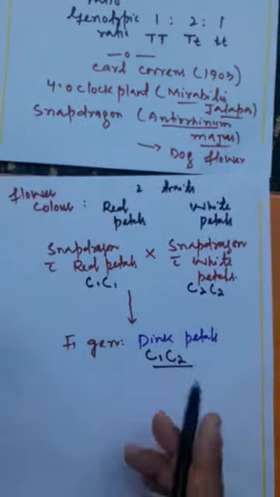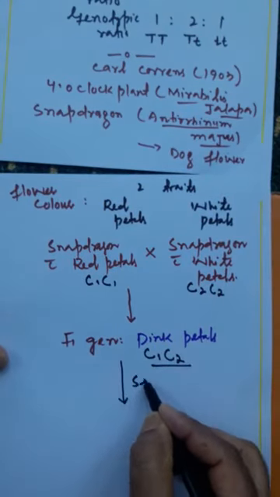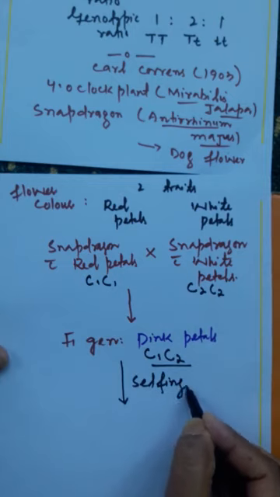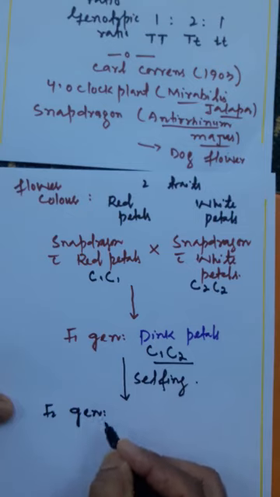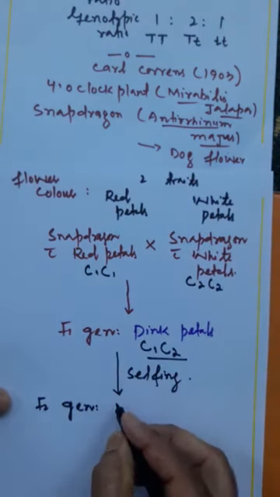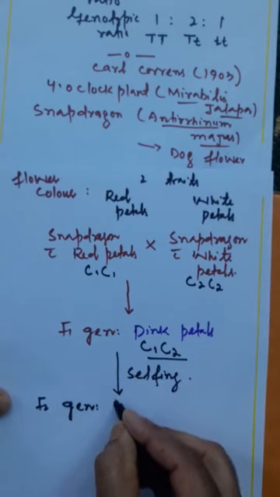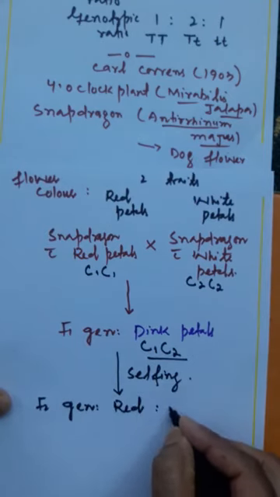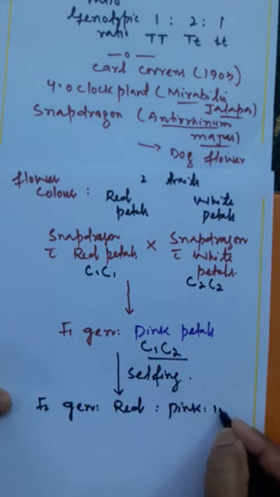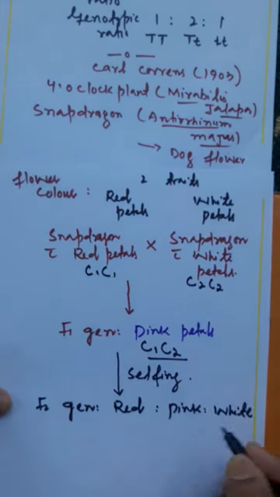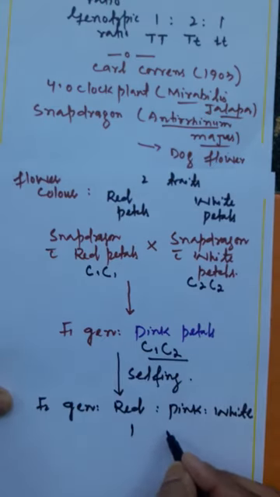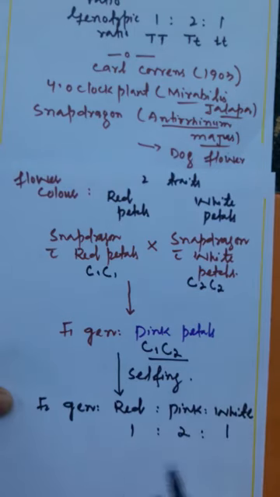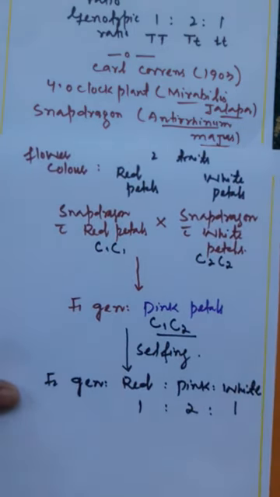Here if we do the selfing of the F1 generation, let's see what results come. I will show in short. We get the F2 generation because this cross we are going to show again. In the F2 generation, red color as well as pink color and white color appear. That means both the parental traits appear in the F2 generation and the recombinant trait, that is pink color, also appears, and they appear in the ratio of 1:2:1. You will see that ahead when we represent the cross completely.